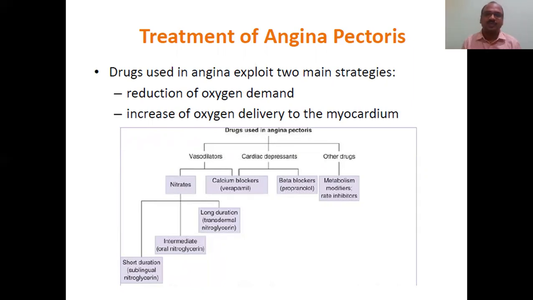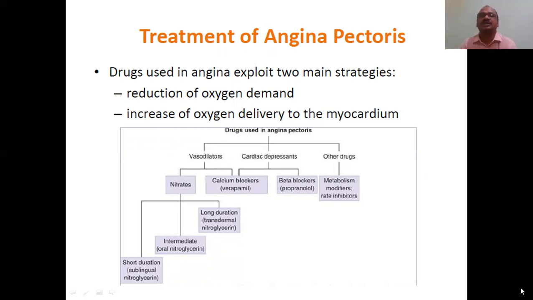And how to do this? What are the drugs which reduce the oxygen demand? What are the drugs which increase the blood supply to the heart? What can we do, and how best can we do it? Is there any drug which acts on both, reducing the demand and increasing the blood supply? Is there any drug like that? All that we will see now. Mainly two strategies you have to keep in mind to maintain the balance.